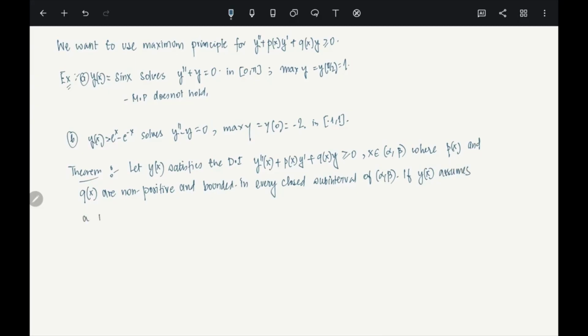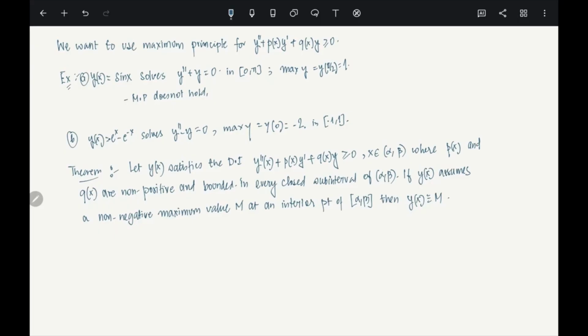Now, if y(x) assumes a non-negative maximum value M at an interior point of the closed interval [alpha, beta], then y(x) is identically equal to M. Okay, so we have the maximal principle.